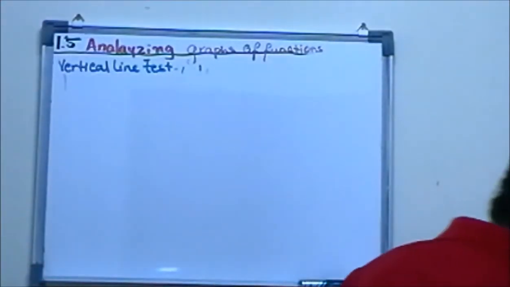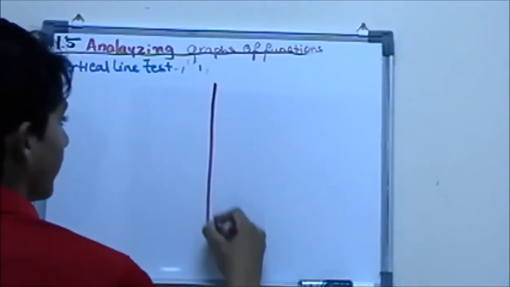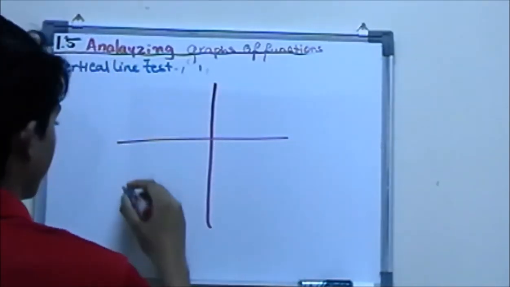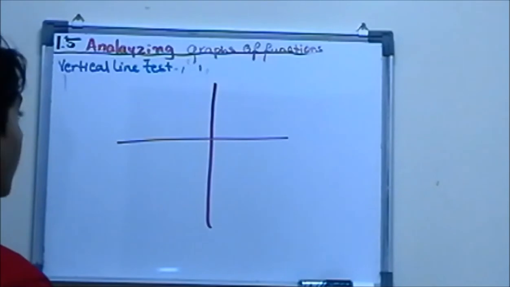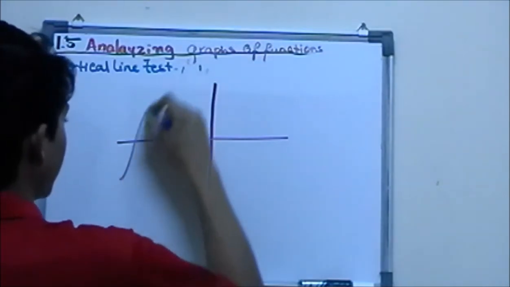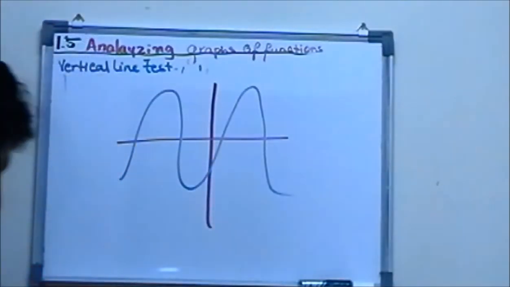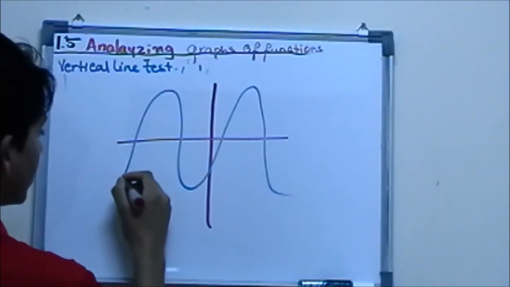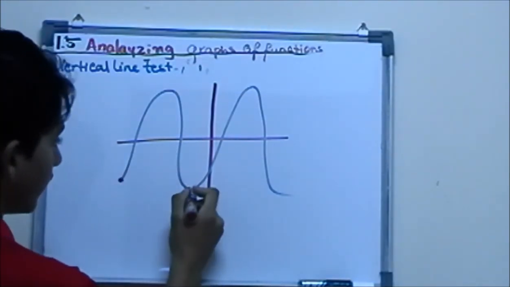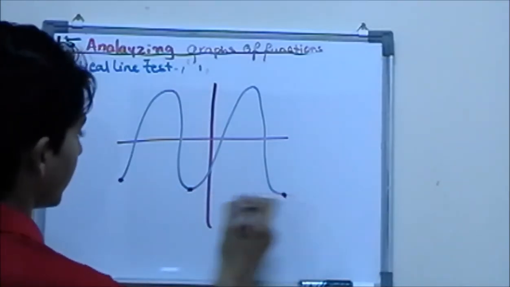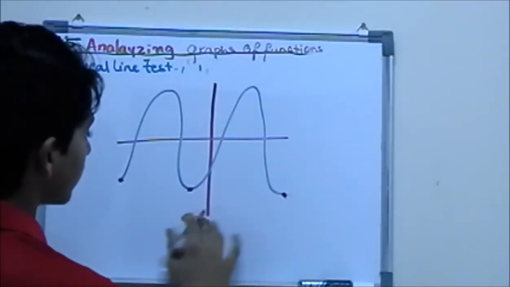So consider this graph over here. You have something like this. Let's say it's your car speed, and this is on a graph. This point over here, this point over here, this point here are the minimum points on the graph.